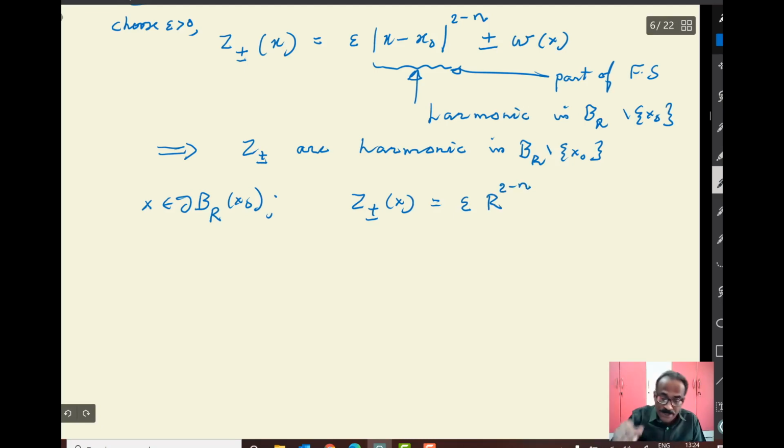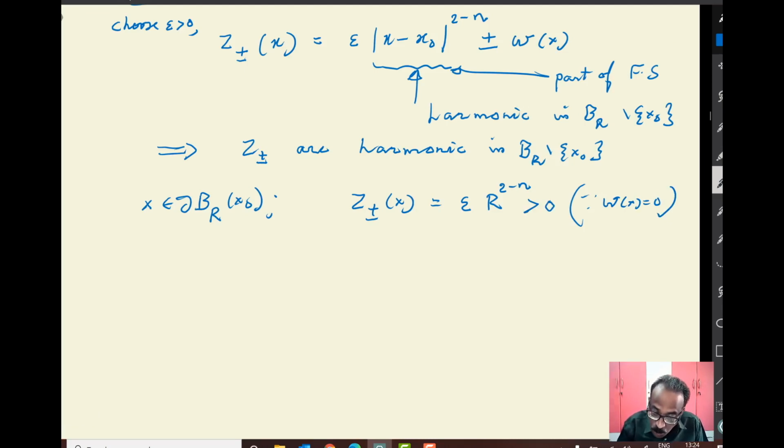But w is 0 on the boundary, since w of x equals 0 on the boundary. So you have epsilon to the power 2 minus n, and that is a positive quantity.